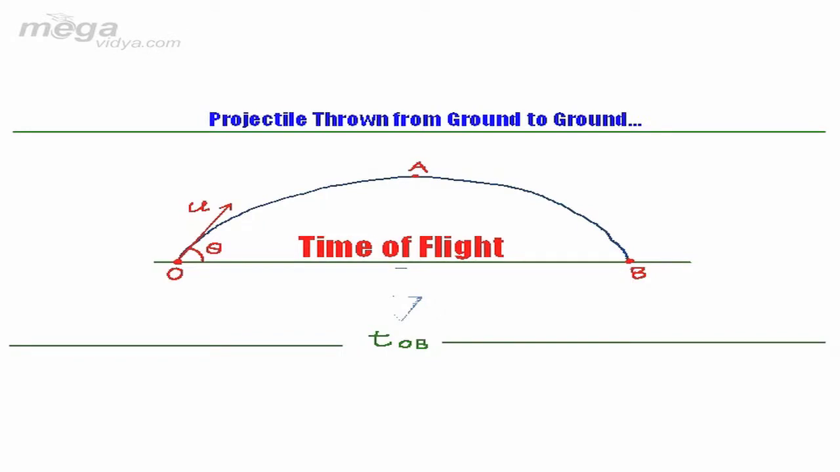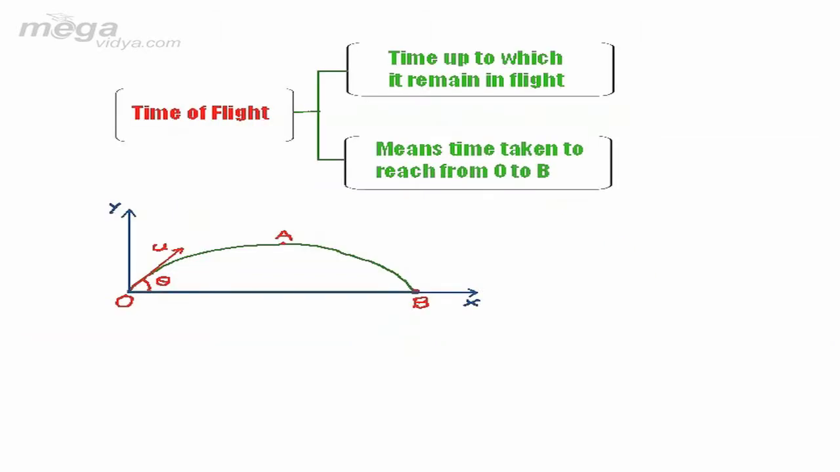Time of flight of a projectile which has been thrown from ground to ground. Time of flight basically means the time taken to reach from this point of projection till the point when it again strikes the ground. So, we can easily understand that time of flight is the time up to which it remains in flight, or we may say that it is the time taken to reach from this point of projection O to the landing point at B.